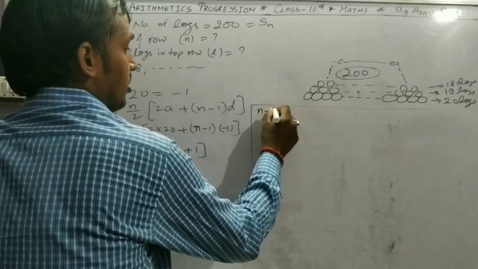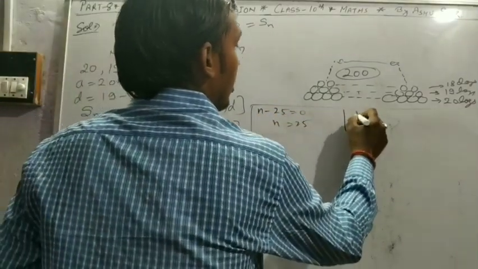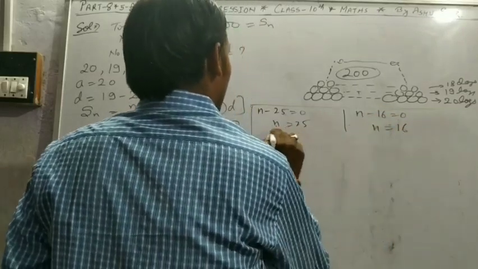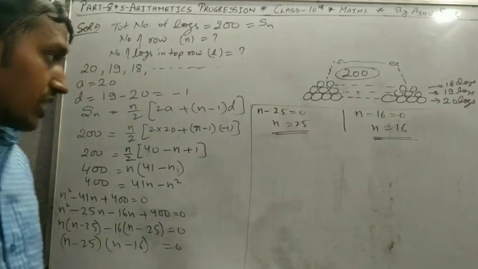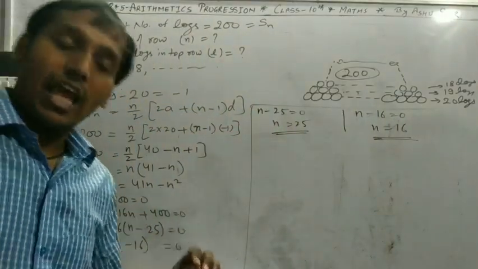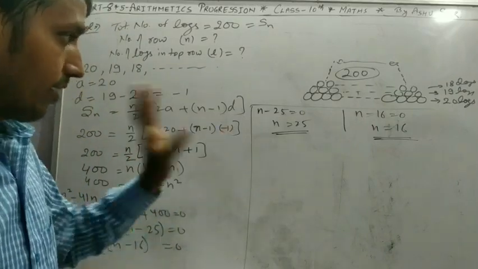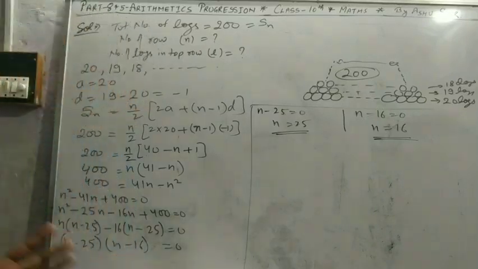When n minus 25 is equal to 0, n is equal to 25. When n minus 16 is equal to 0, n is equal to 16. Here two answers are given. In a previous video I explained that AP can give two values for n, but only in some special cases, not everywhere.